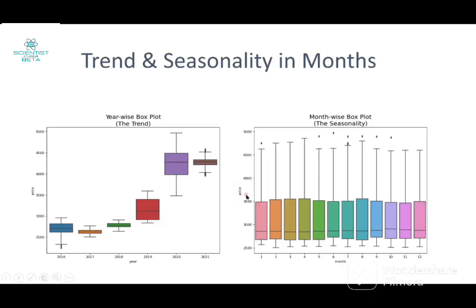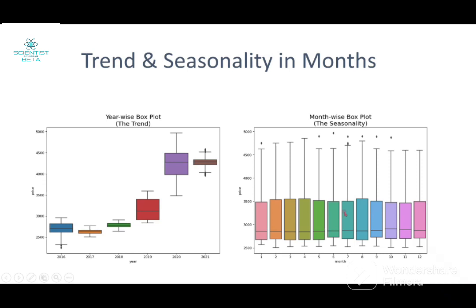Then we have divided the data into months and plotted the box plot, and we can clearly see that during the months of February, March and April and also in August there is some increment, and the reason is obviously clear.